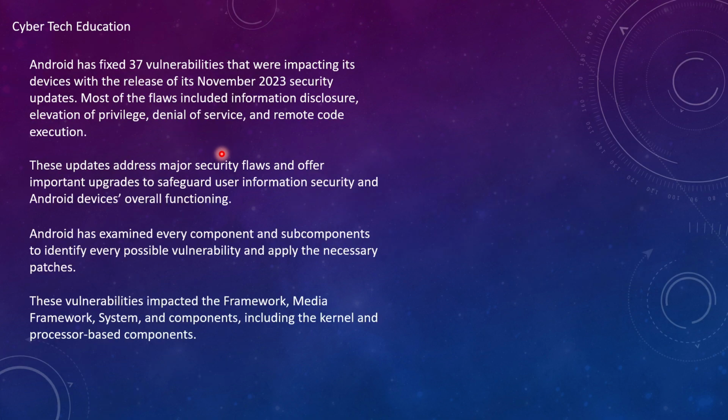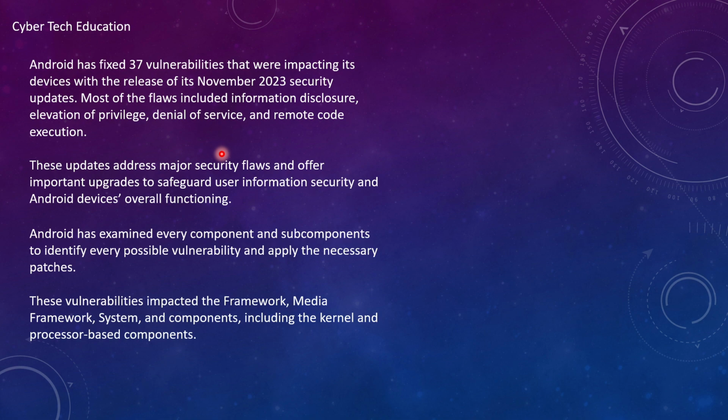Android has fixed 37 vulnerabilities that were impacting its devices with the release of its November 2023 security patch updates. The flaws include information disclosure, elevation of privileges, denial of service, and remote code execution, which were among the 37 vulnerabilities found in Android and released in November 2023.